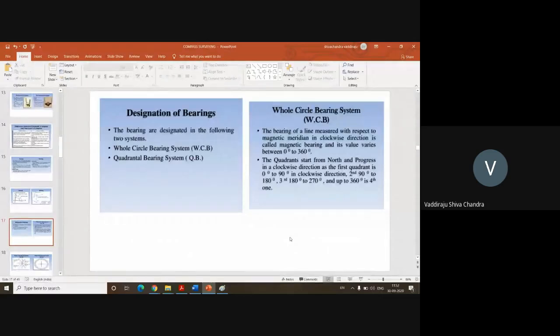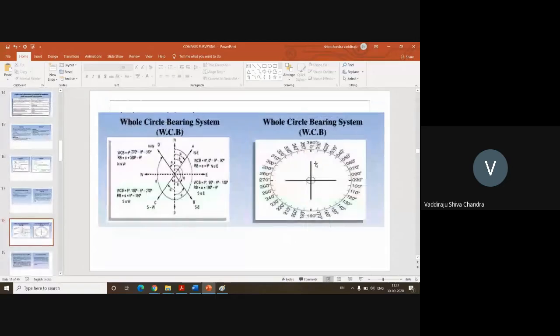Okay. So we will see the first one, the whole circle bearing system. Here you can see from 0 to 360 degrees, you will have the designation on the compass. Okay. So you can have any value from 0 to 360. 1, 2, 3, 4, 5, 6, like that up to 359. 0 and 360 again coincide.